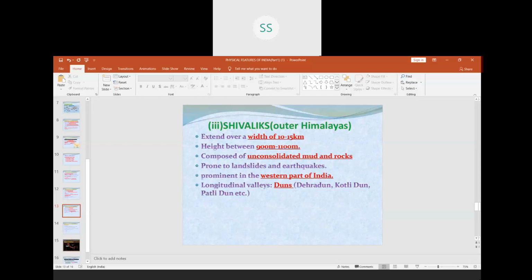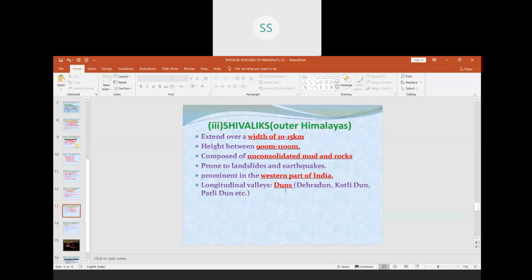So next one, it is prominent in the western part of India. Then we have longitudinal valleys here. We have some of the beautiful valleys here, which are longitudinal valleys. These longitudinal valleys in Shivalik range are called dunes. Again, I am repeating, longitudinal valleys. You know what you mean by longitude and latitude, I hope.